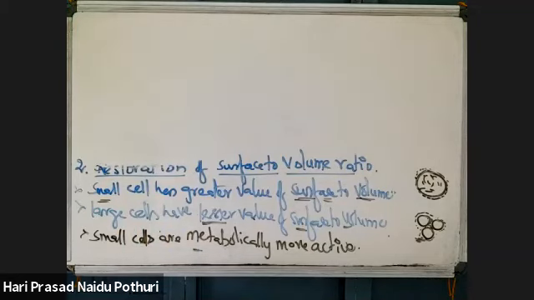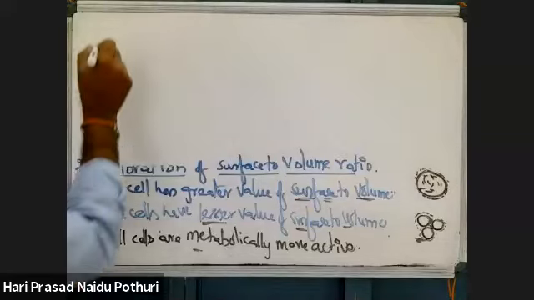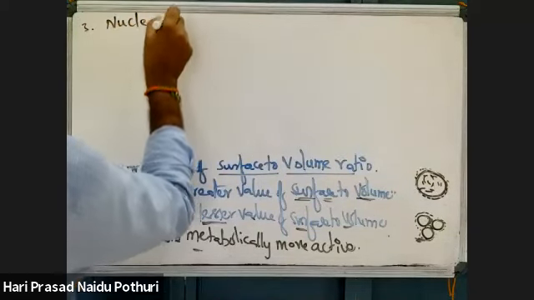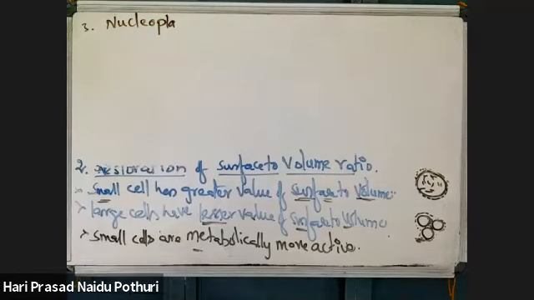Next, maintaining nucleocytoplasmic index.